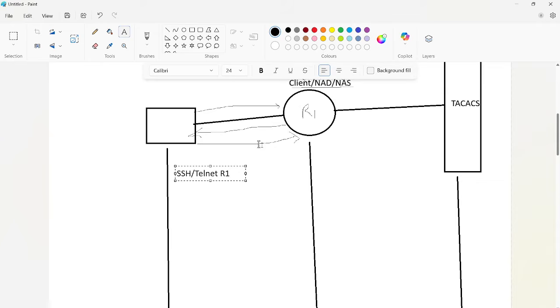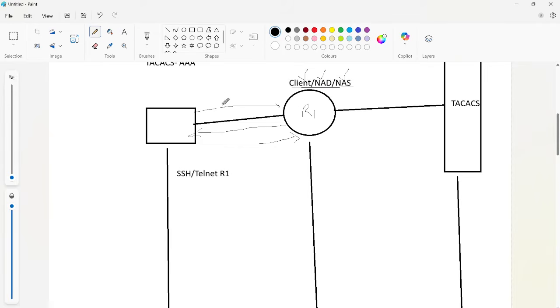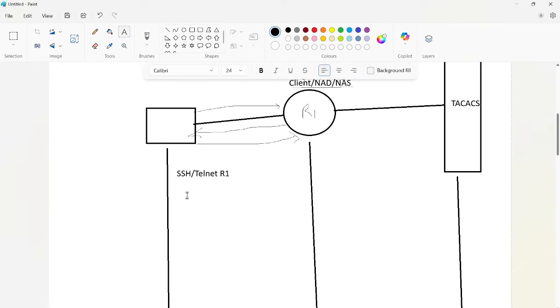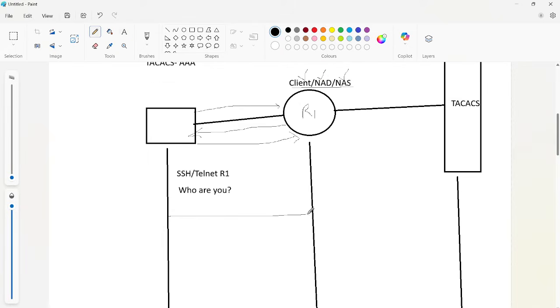Once that happens, the router will ask for your identity. If you want to authenticate, the router has to know who you are. So it will ask who are you, and then you send your credentials here.